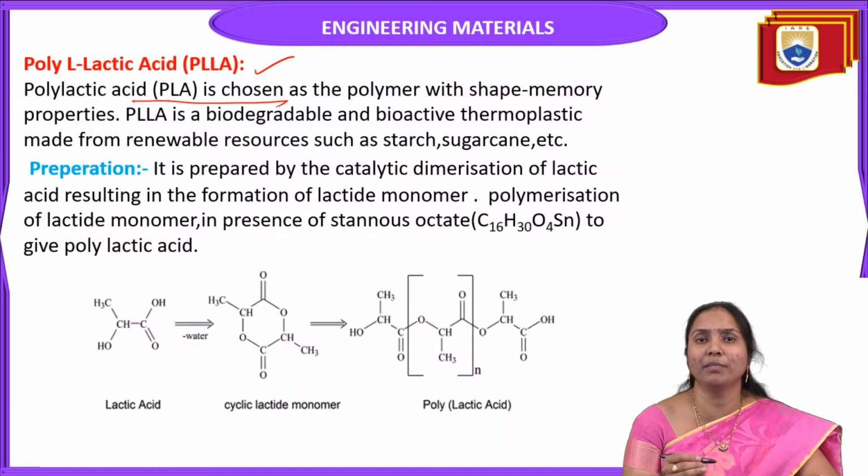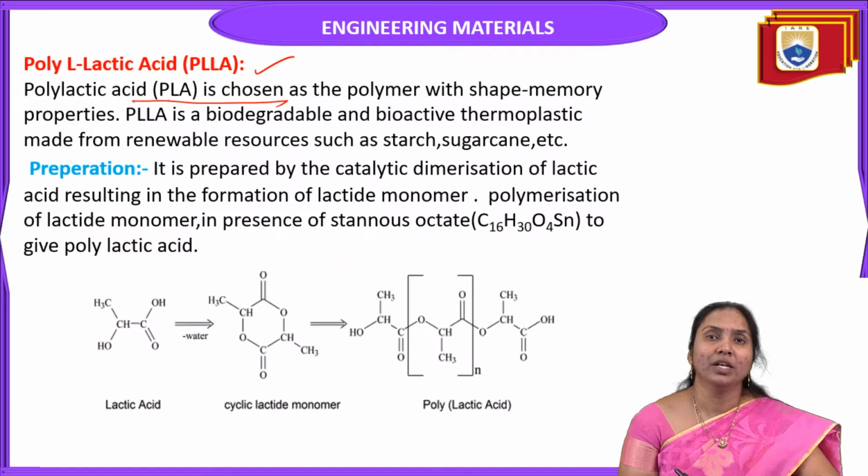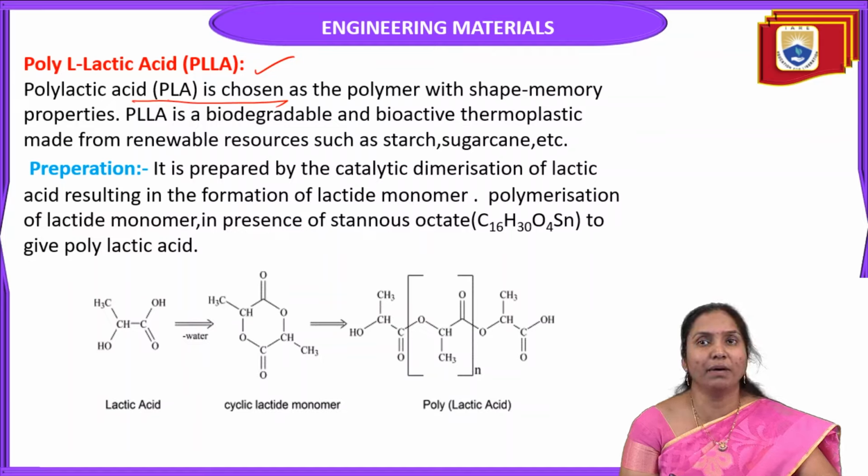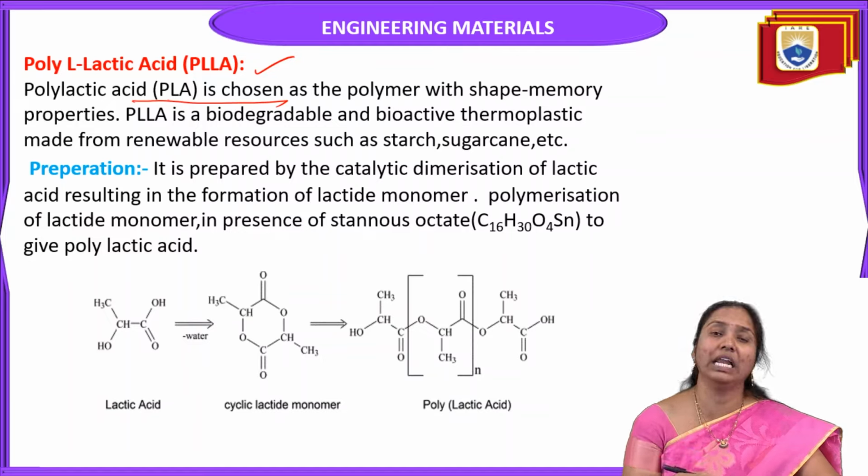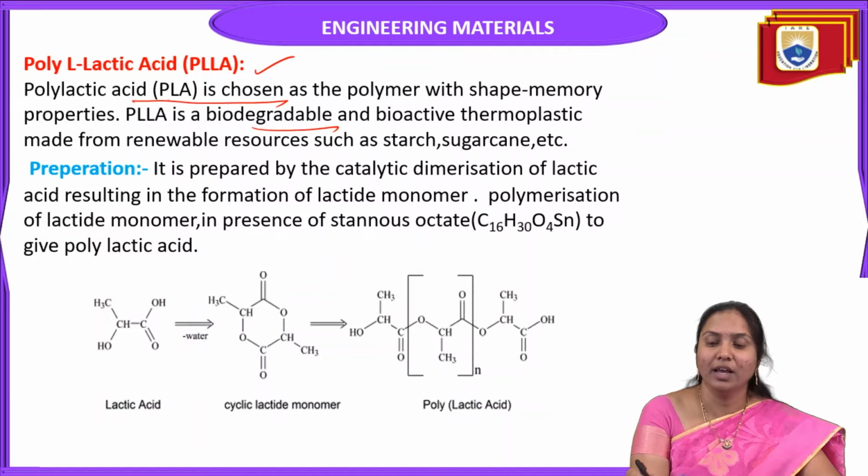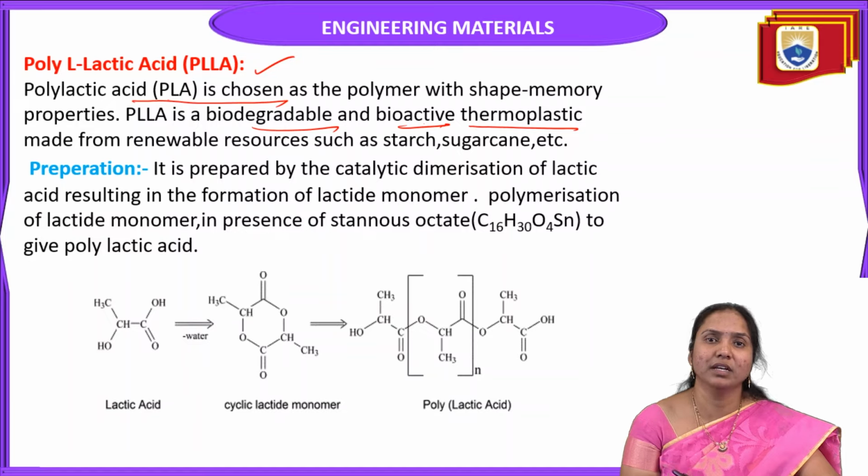Polylactic acid is biodegradable, that means it easily undergoes degradation by enzymatic reactions or microorganisms, so it is not harmful for the environment. It is a biodegradable and bioactive thermoplastic. Thermoplastic means soft on heating, hard on cooling.